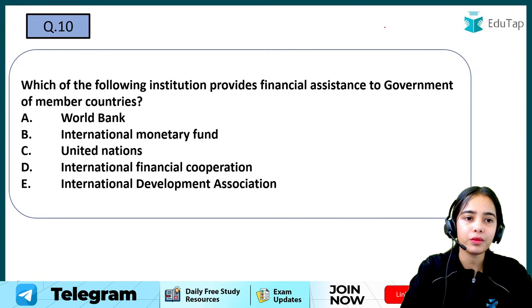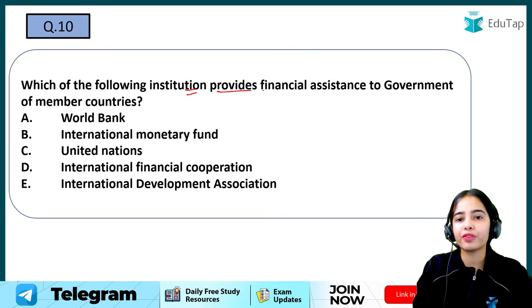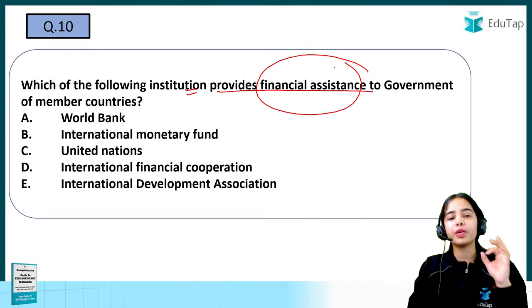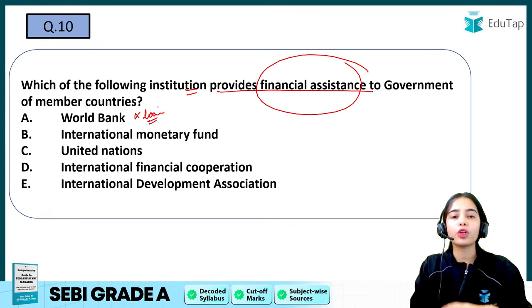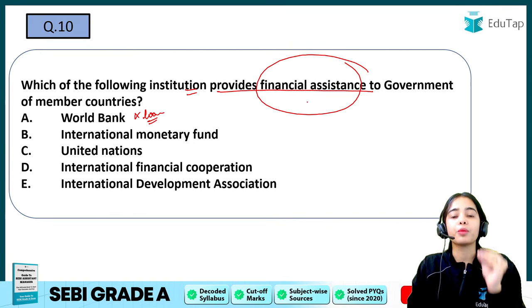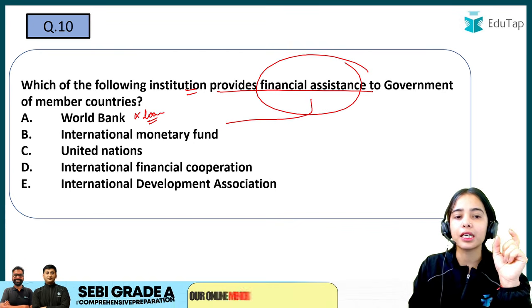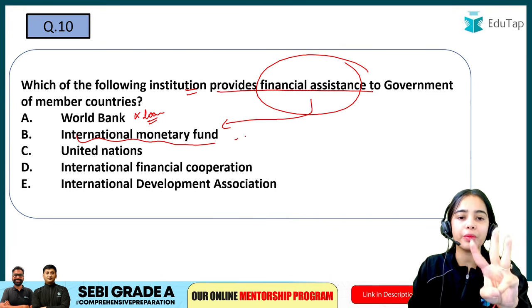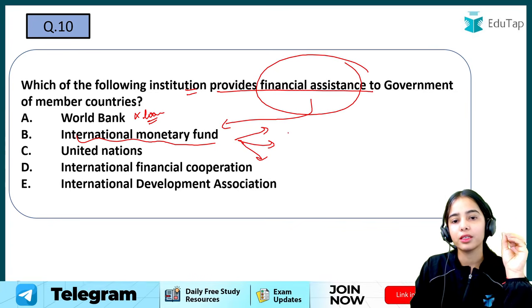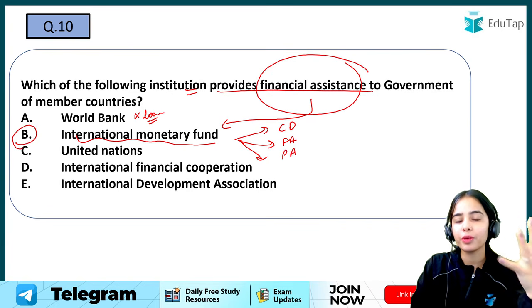Now, which of the following institutions provides financial assistance to the government of member countries? Here we are not talking about loans, grants or such. Here we are talking about financial assistance. And this term is directly related to the International Monetary Fund, because the three main functions of the IMF are capacity development, financial assistance, and policy advice. So the IMF is the right answer.